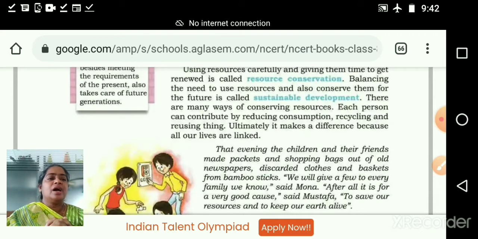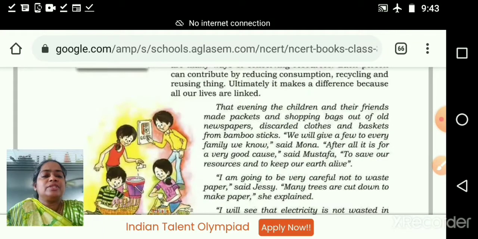Okay, next sentence. That evening the children and their friends made packets and shopping bags out of old newspaper. So the children of that area, from Raju's family, were living there. What did they do? They started to make newspaper bags for shopping bag purposes, and discarded clothes and baskets from bamboo sticks. They started to make things from the waste that was available.